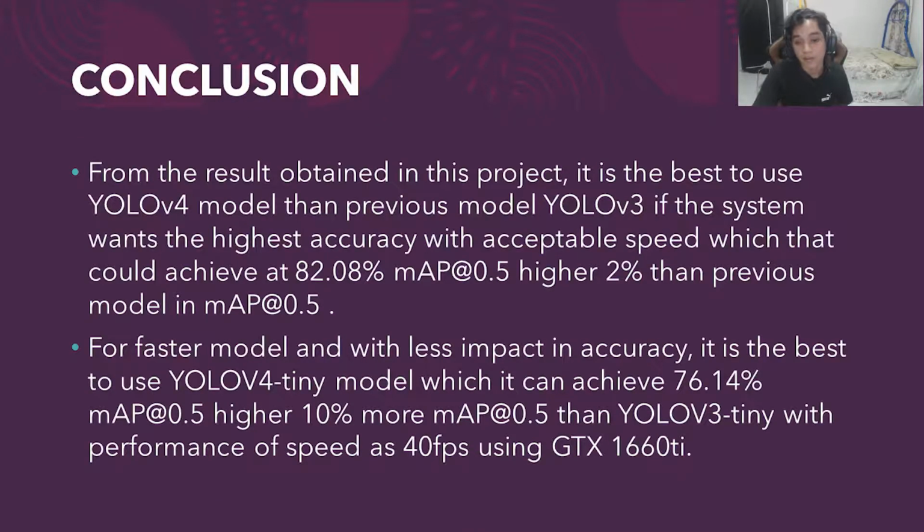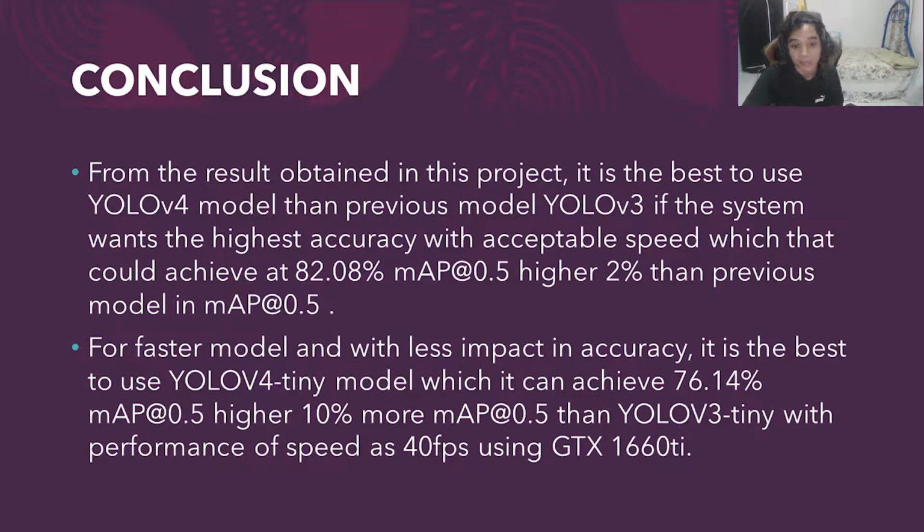In summary, from the results obtained in this project, it is best to use the YOLO v4 model rather than the previous model, YOLO v3, if the system wants the highest accuracy with acceptable speed, which was achieved at 82.08% mean average precision at 0.5, 22% higher than the previous model in mean average precision at 0.5.